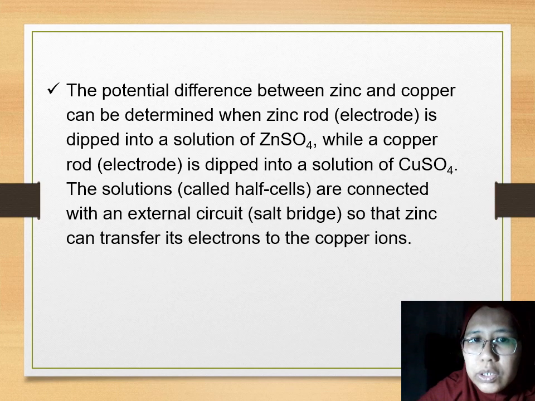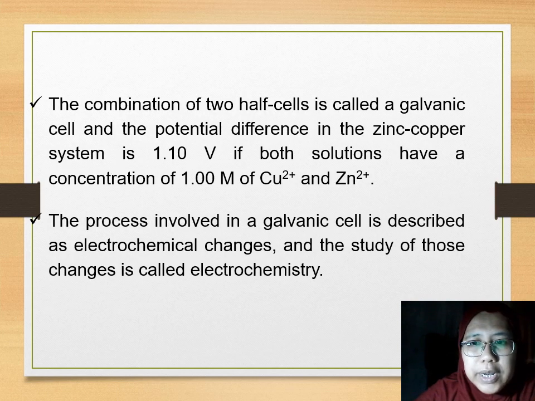The solutions, called half cells, are connected with an external circuit, a salt bridge, so that zinc can transfer its electrons to the copper ions. So soon we will look at how the ions in the salt bridge help complete the circuit. There's more explanation here.